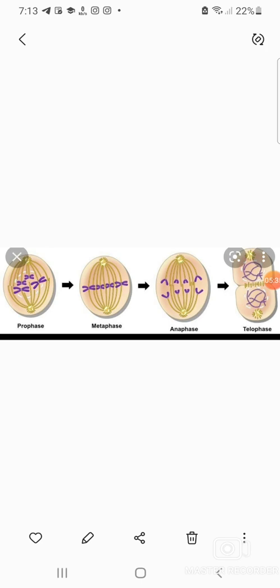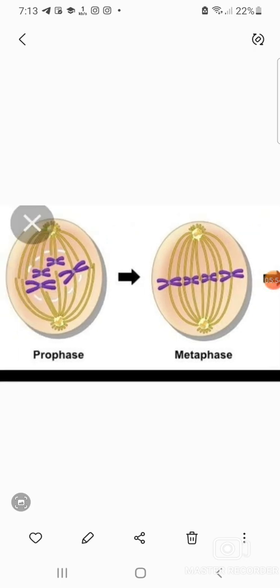As I already mentioned, in the mitotic phase, that is cell division, we have four phases, namely prophase, metaphase, anaphase and telophase. Here also the important factor is what happens in which phase. This is the question, and this is how we should answer. First one is prophase.